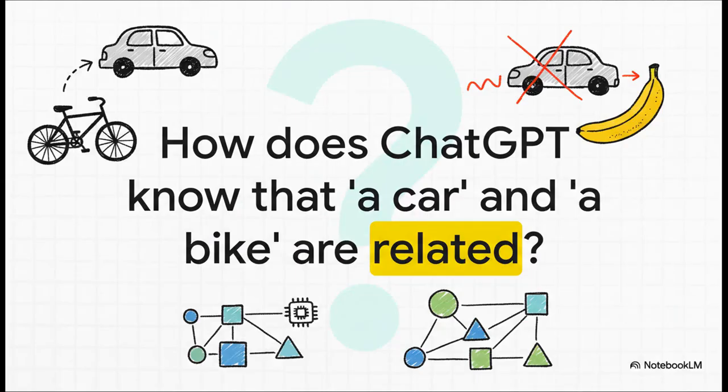Really think about that for a second. How does a machine, a bunch of code and silicon, know that a car and a bike are both things you use to get around, but a car and a banana are totally different? The secret is all about translating our messy, complicated human language into a language that computers can actually work with.